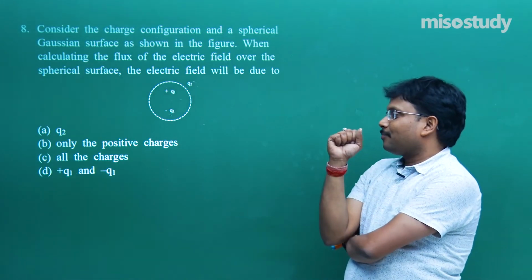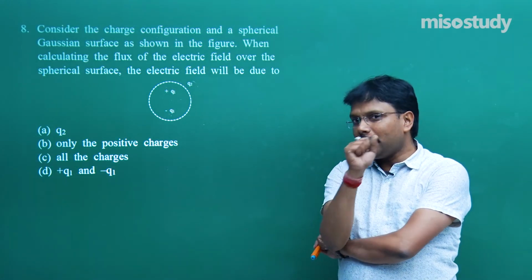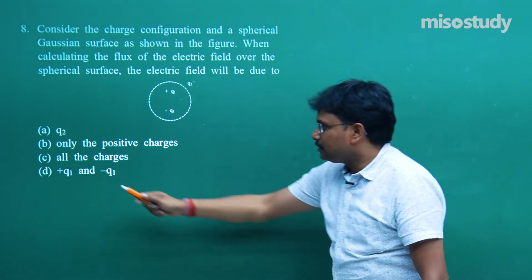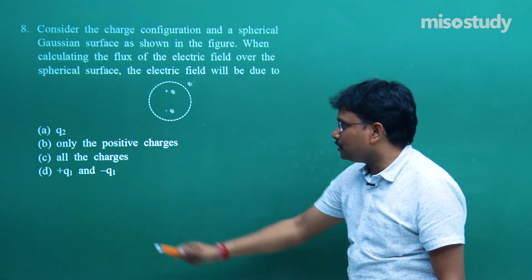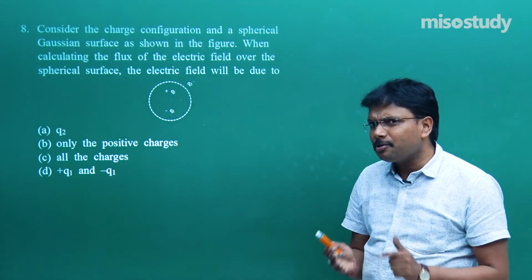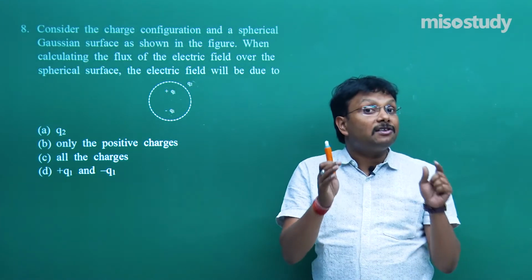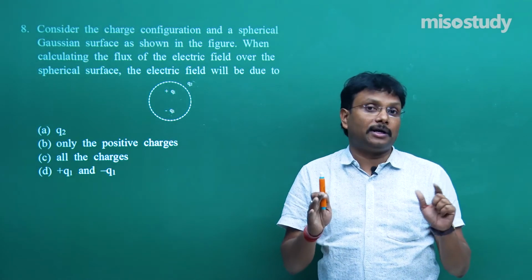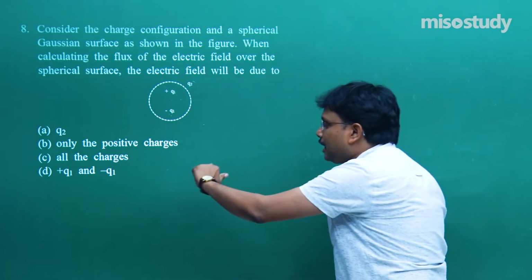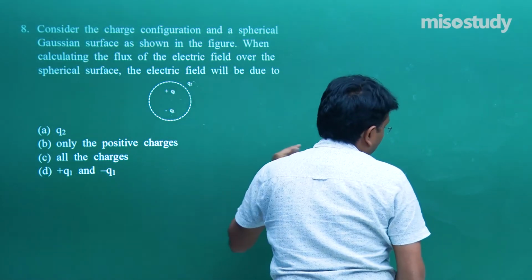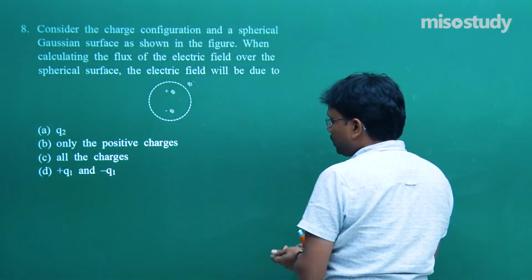About option D, a point may come to your mind. This is the outward field direction, this is the inward field direction. Is it possible for them to cancel out? Not exactly cancel out, because it depends upon the point at which you want to calculate the value. So let's move ahead to find the solution of this problem.